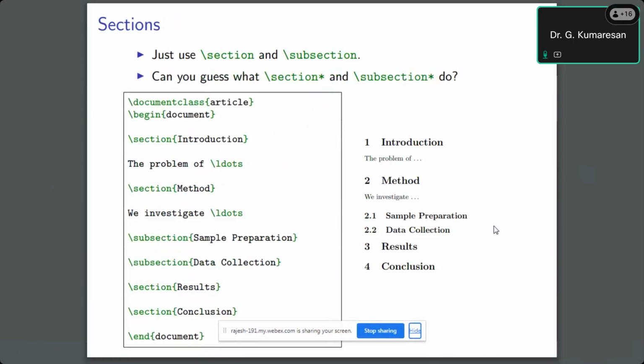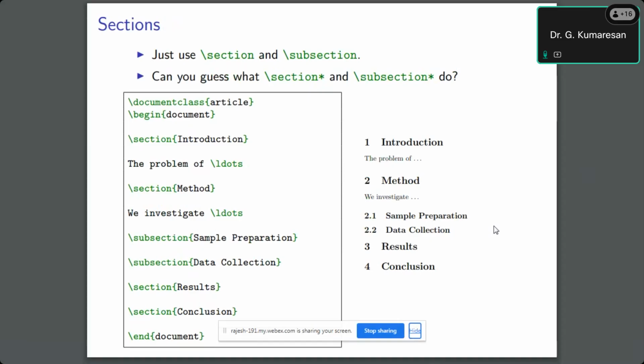Next one is sections. Sections are very important for writing an article. For example, the introduction section, literature survey section, proposed method, results and discussion, or conclusion. Everything we call a section. How to make a section in LaTeX? Nothing special: \section, open curly brace, and write Introduction. Inside the section you write all the content.